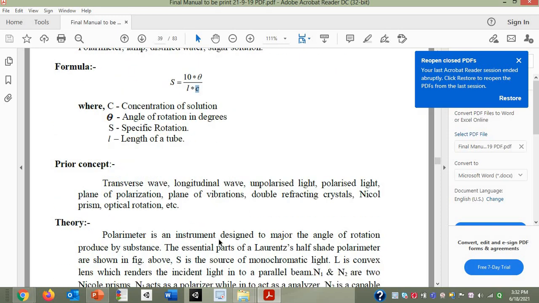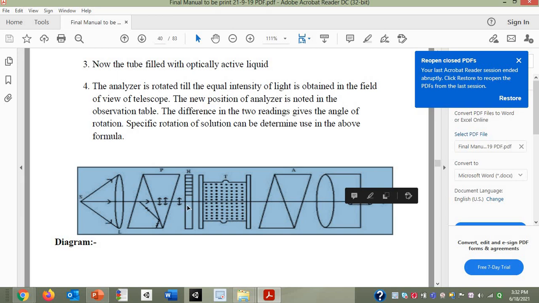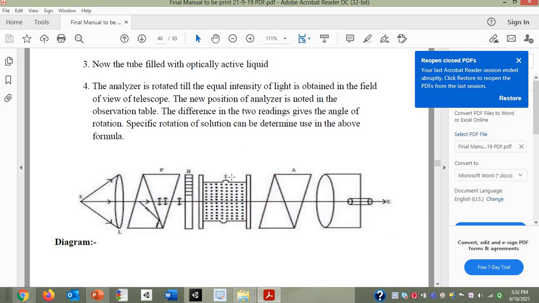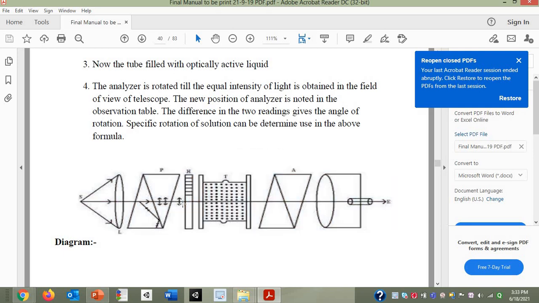Question. Yes. And related to the diagram, this particular diagram we have seen in the theory class. I have mentioned what is this S, P, H, T, A and E. So who will tell how is the arrangement? S is the source, L S is the lens, source of light. P is the polarizer. H, this is the main part of the instrument. What is this H?